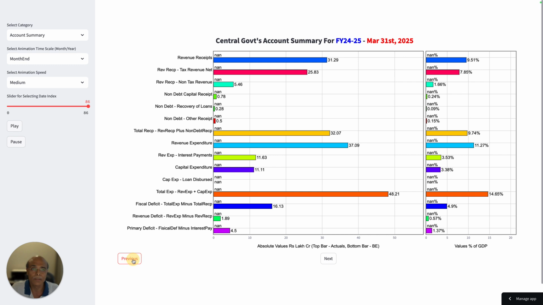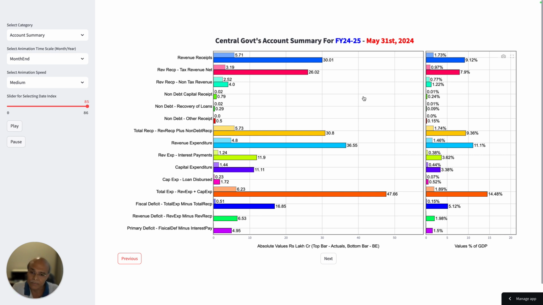So let's do the following. Let's go previous, right? When I go previous, I will go straight to 31st May 2024 for account summary. Why 31st May 2024? Because this is the data which is available on the Controller General of Accounts website. I have accumulated this data and it is completely displayed, and the June month's data is not available.